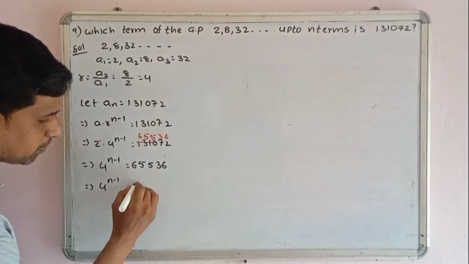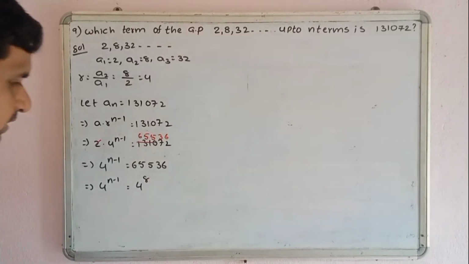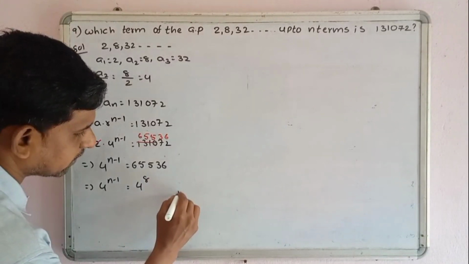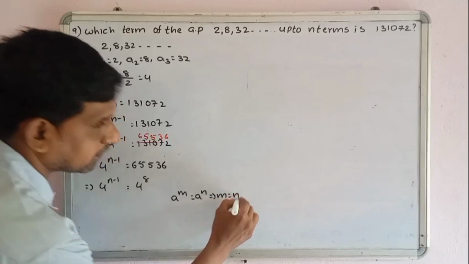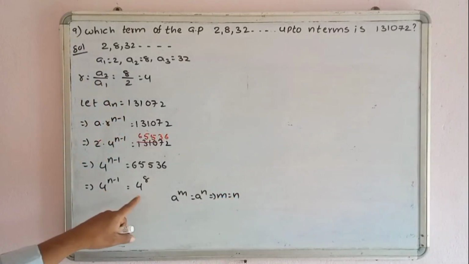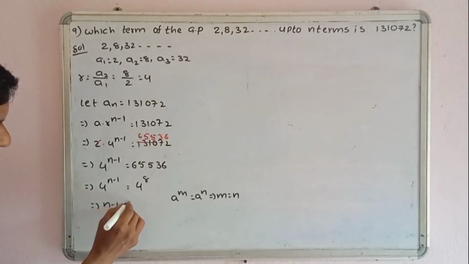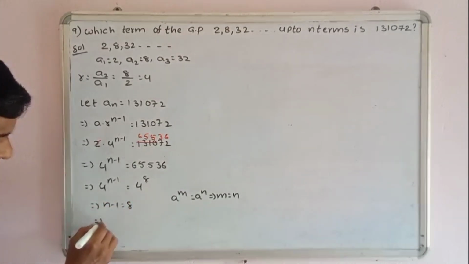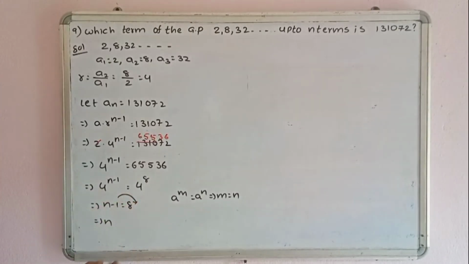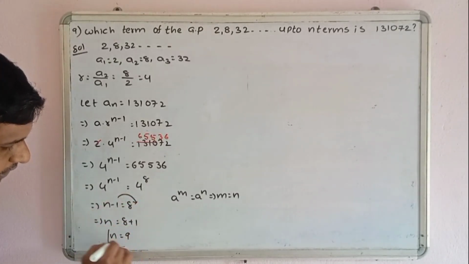Okay. So 4 power n minus 1 equals 65,536. 65,536 value is 4 power 8. We know that if a power m equals a power n, then m equals n. See, this is also of the form a power m equals a power n, then m equals n. So n minus 1 equals 8. Okay. So n minus 1 transpose to the right side, plus 1. So 8 plus 1, that is 9. So n equals 9.